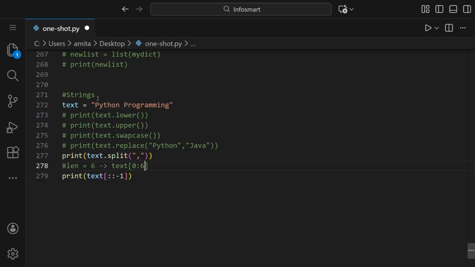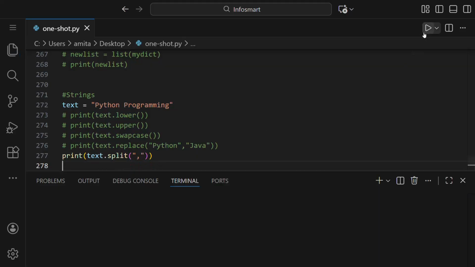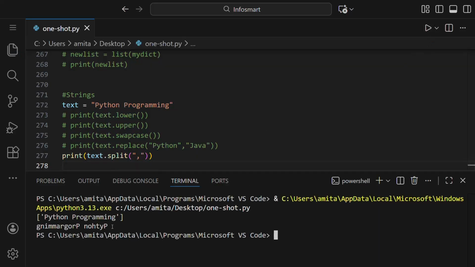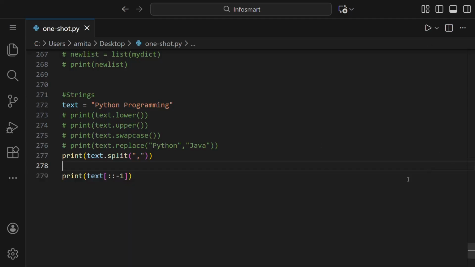The last element is index five, but that is not included, so 6, with a step of -1. Like this, we will not say the starting or the end; it will by default take it like that. So let us run, and you can see we got it in reverse.